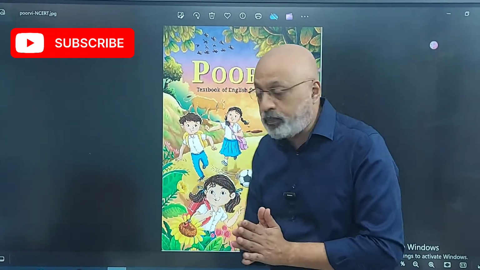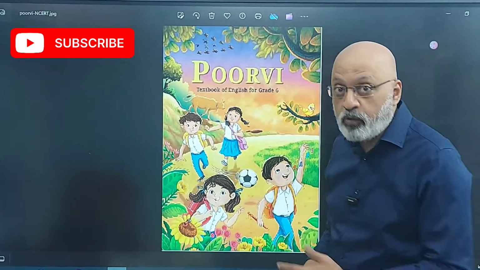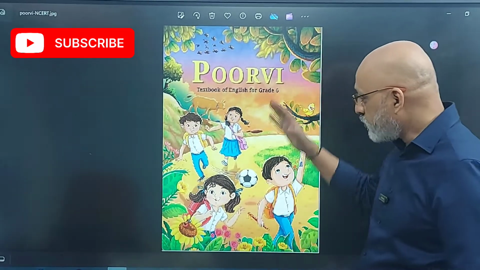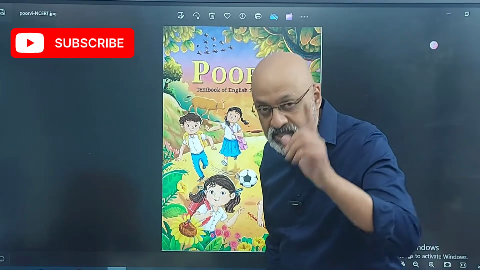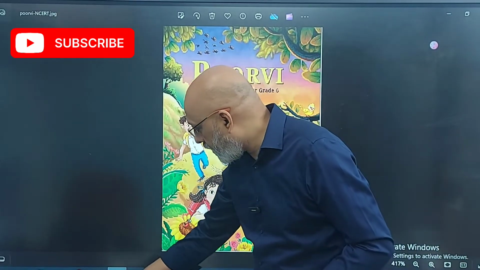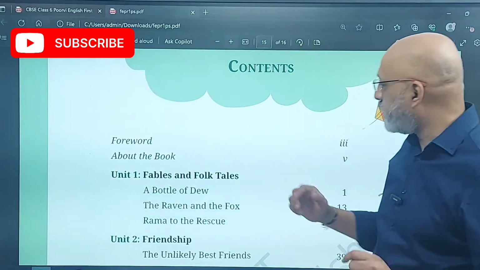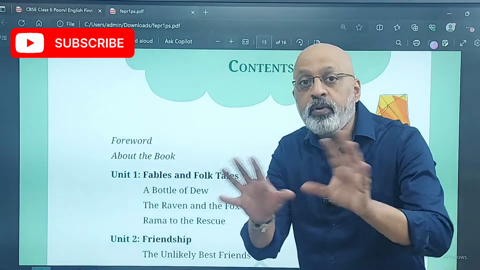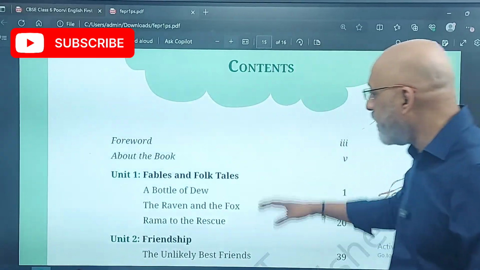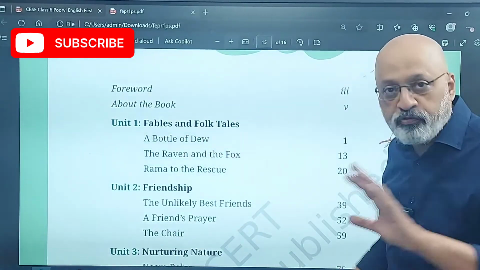But before starting, this is the textbook, as some of you may have seen, some of you may not have seen. This is the Poorvi textbook of English for grade 6. And since this is the first episode of class 6, let me go through the content so that you are familiar. So you have 5 units in all: fables and folk tales.